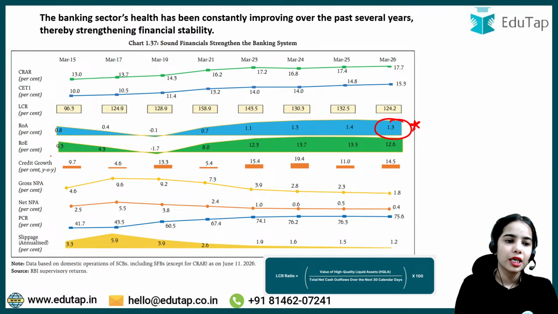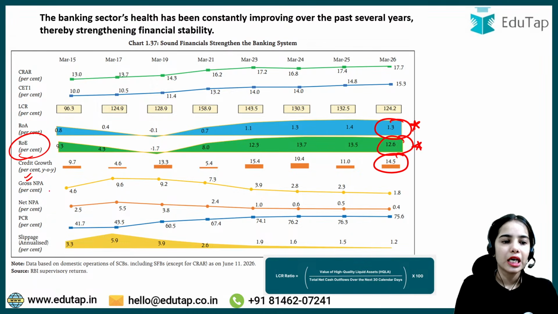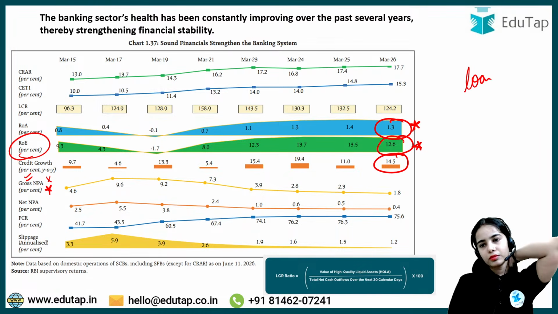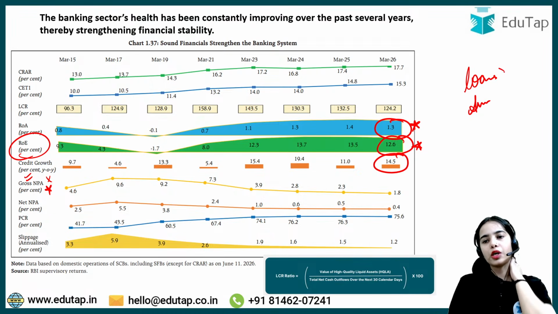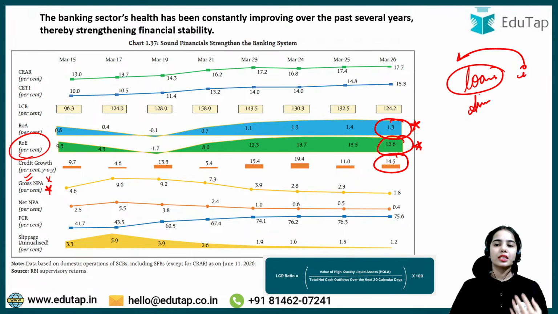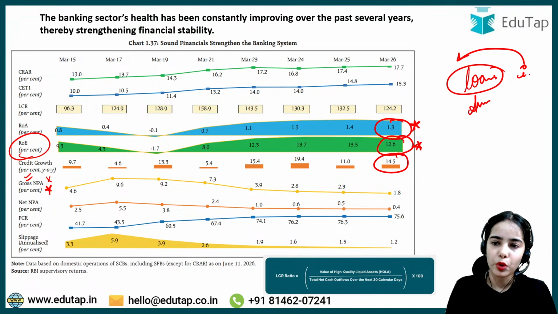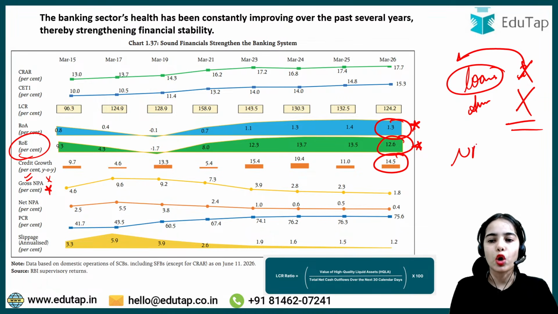1.3%, that is good. Return on equity, this is the return that the shareholders of the banks are getting, 12.6%, so this is also good. Credit growth is 14.5%. Gross non-performing assets, these are the assets that are not performing. The loans are the asset for the bank, because on the loans the banks are earning the interest. Now let's say that the interest is not being paid by the borrower. The borrower is also not repaying the principal amount, so that means these are the non-performing assets.